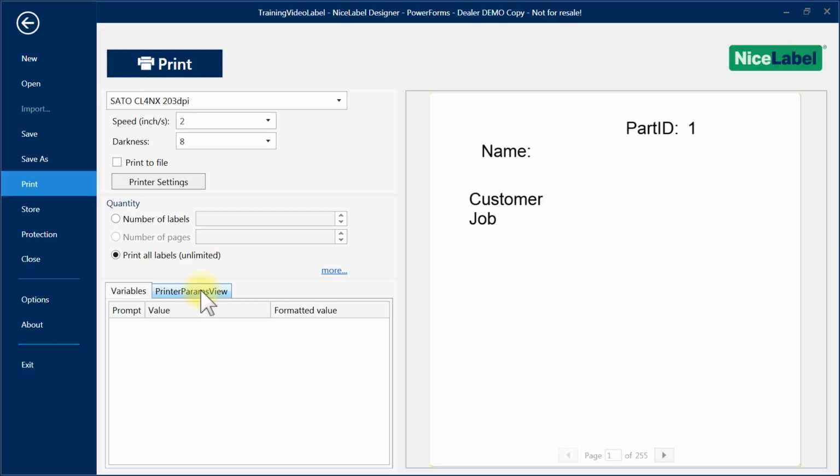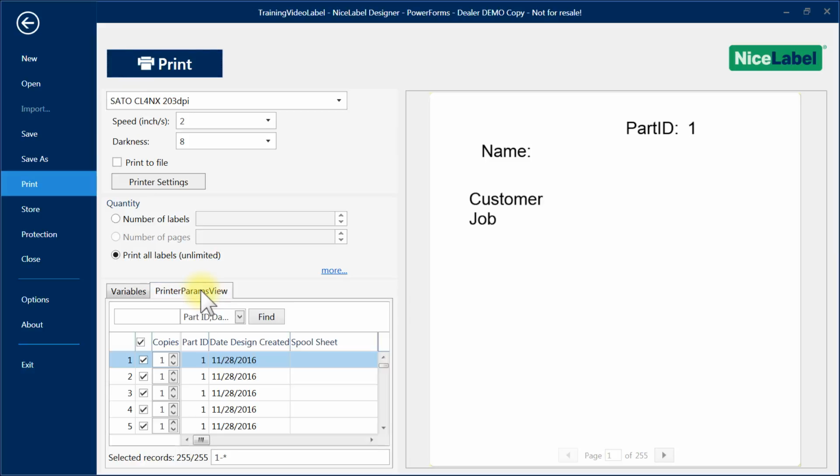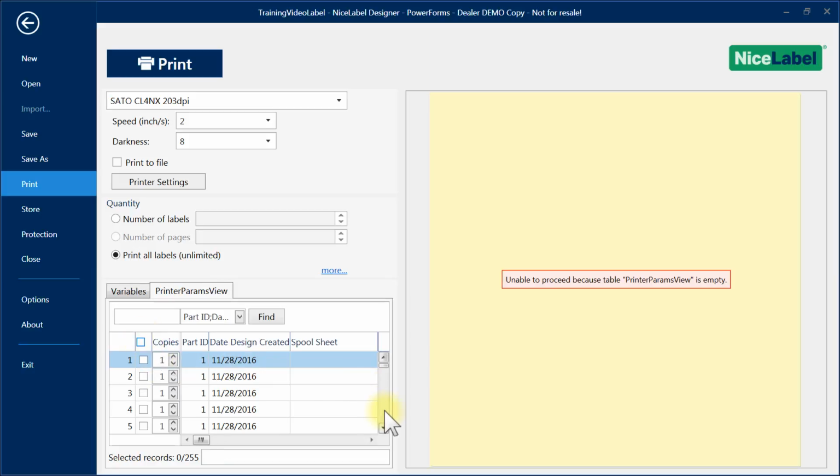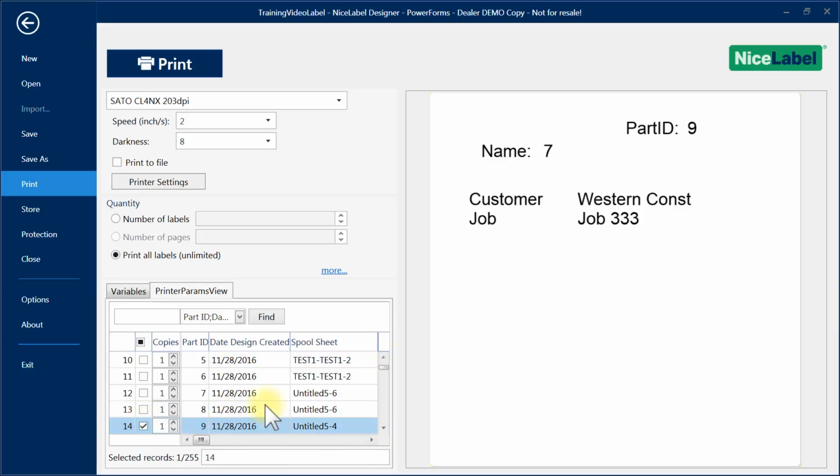Okay, so first place I'm going to go here to the printer params view, and that shows me all the items in the database that I can mess around with. I'm going to deselect them all and try and find one or two that have some data in them that would be interesting. I'll pick 14, and here you can see this part ID is number 9. I'll pick number 8 as well. And here you can see that the data is the same in those two.